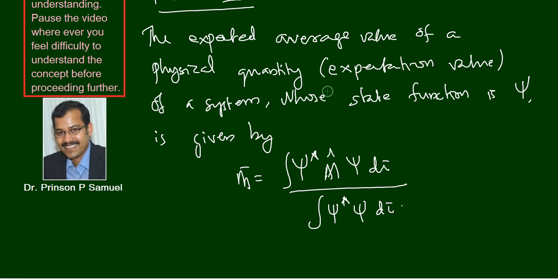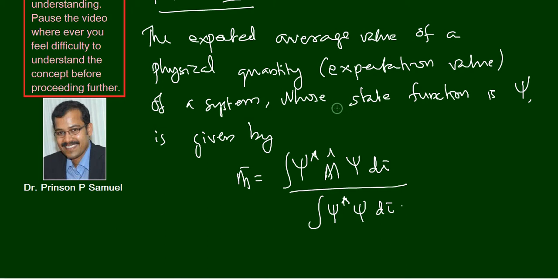We have a system, a microscopic system, and we want to measure some physical quantity of this one. For example, we want to measure the total energy of the system. So we want to use the operator H cap, or Hamiltonian operator, because that is the operator corresponding to total energy, right?